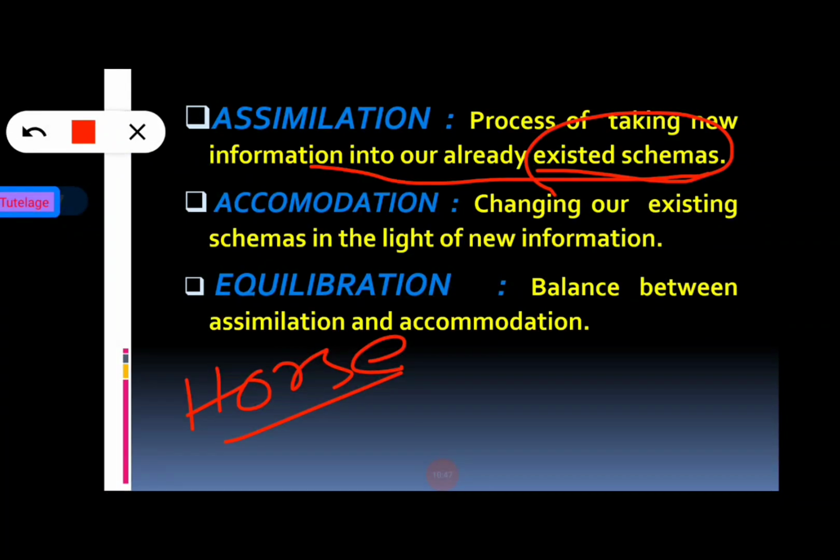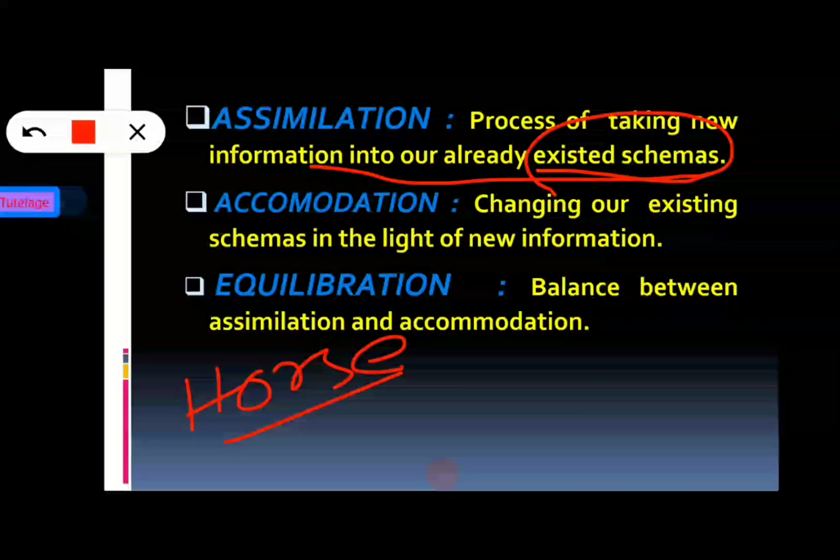So that's why he or she might initially call it a horse. So this process is basically the assimilation process. When a child learns the word for horse, they start to call all four-legged animals horse. So this is basically an example of the assimilation stage.